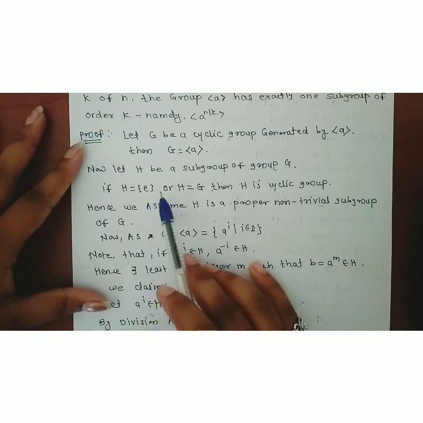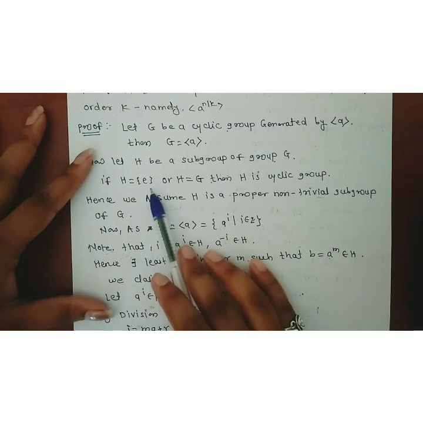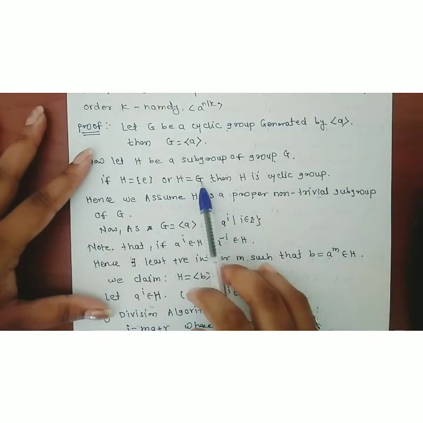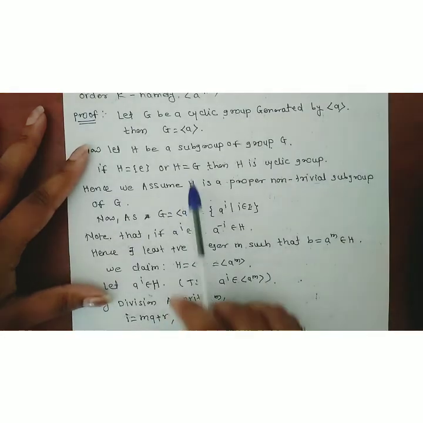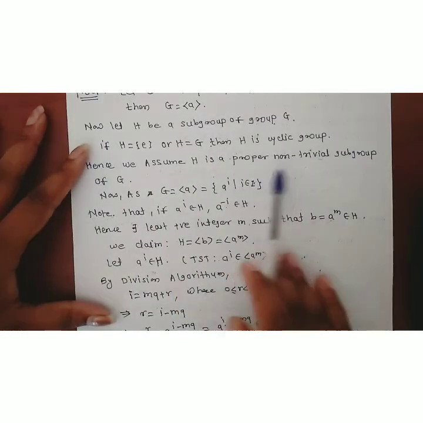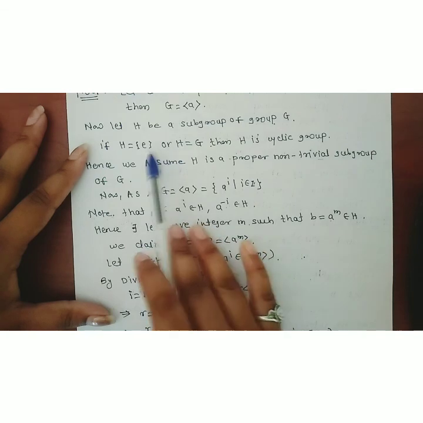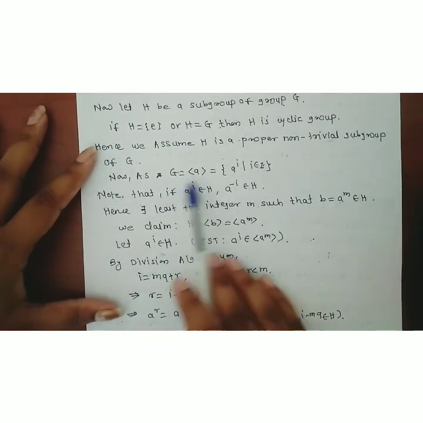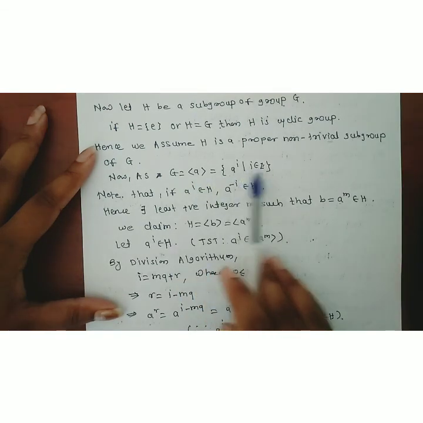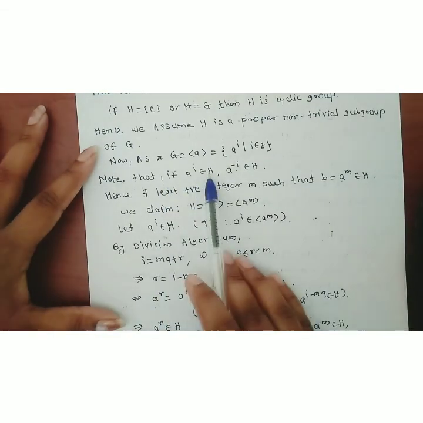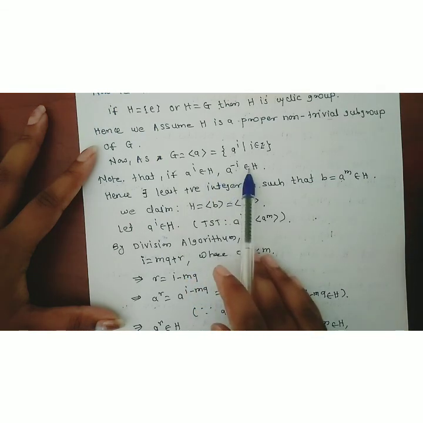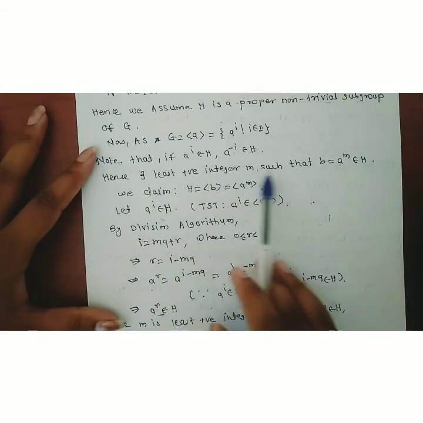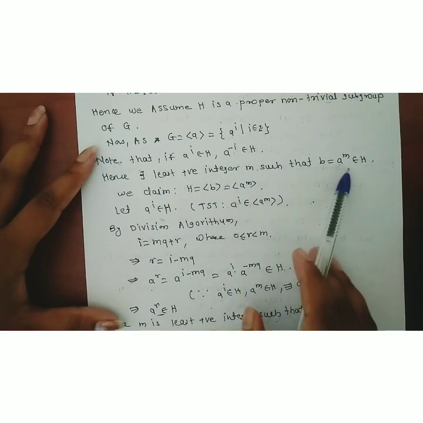Now if we consider H equal to the identity of G, the identity is itself generated by the identity, therefore it is cyclic. And if we consider H equal to G, and G is generated by a, this also implies cyclic. These two are the trivial subgroups. Now we have to go through the non-trivial subgroups. Let G be equal to the set of a raised to i, i belongs to Z. As a raised to i belongs to H and H is a subgroup, a raised to minus i, its inverse, also belongs to that set. Now consider that there exists a least positive integer m such that b is equal to a raised to m, which belongs to H.